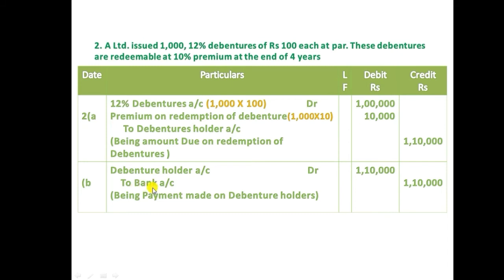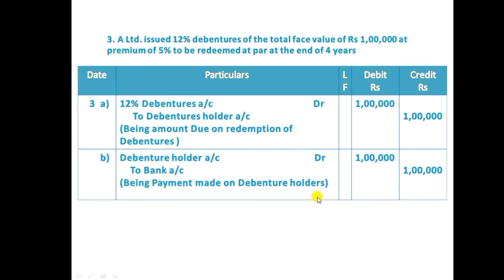According to the American approach, when the bank balance increases we need to debit it, and when the bank balance decreases we need to credit it. So at the time of repayment the bank balance is decreasing, which is the reason we credited it. The debenture holder is the receiver of the amount, so we debited it, and we should write the narration being payment made on debenture holders. Next, see example 3.